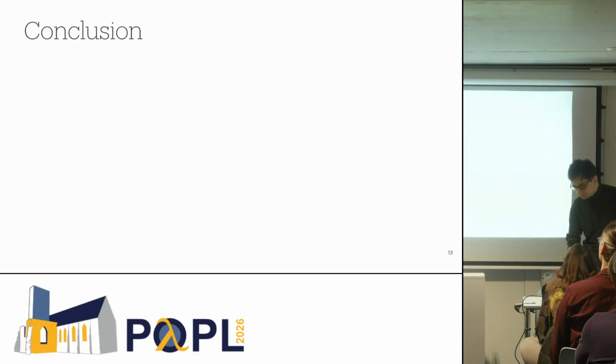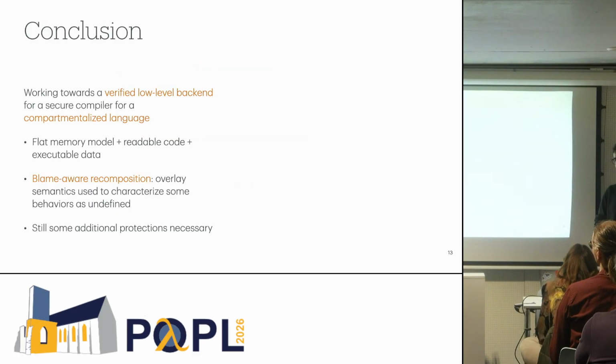So just to conclude, we're working towards a verified low-level backend for a secure compiler for a compartmentalized language. This has a flat memory model. Code is readable. You can even execute data if you want in that language, in that low-level backend. For this, we use blame-aware recomposition, a novel proof technique that uses overlay semantics to characterize some behaviors as undefined. And we still need some additional protections, unfortunately, to make the proof doable.